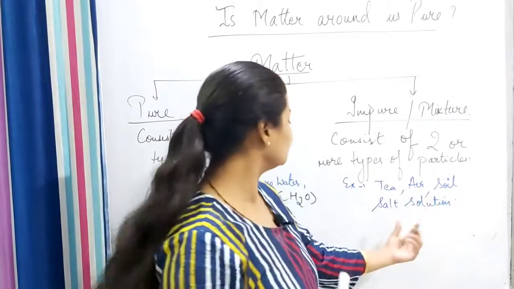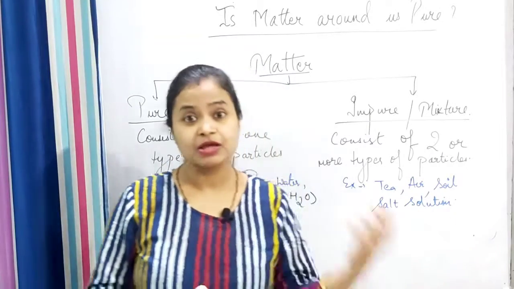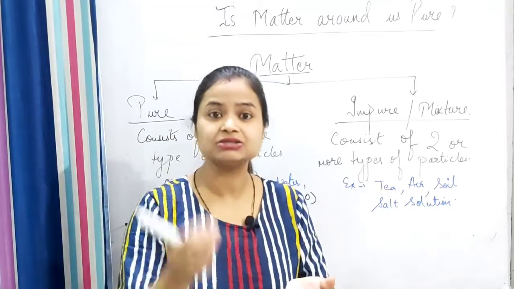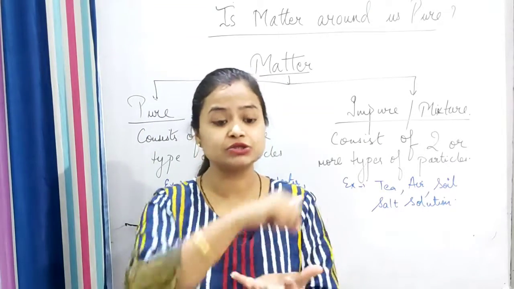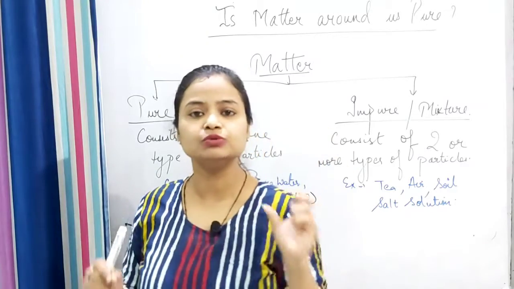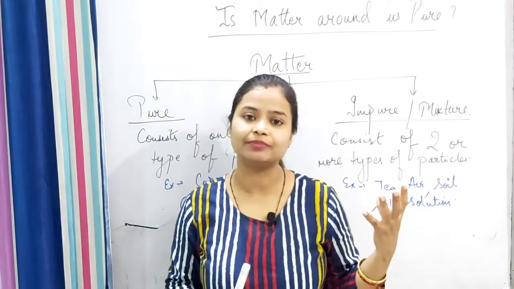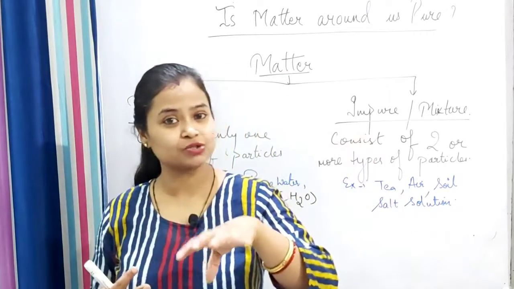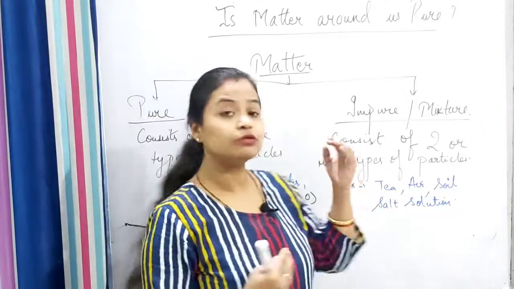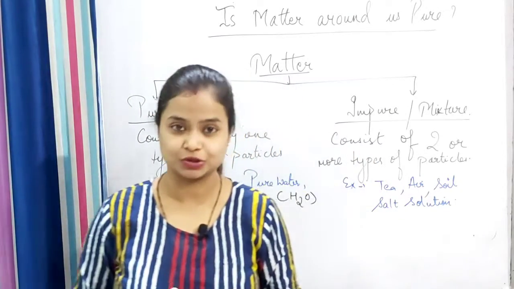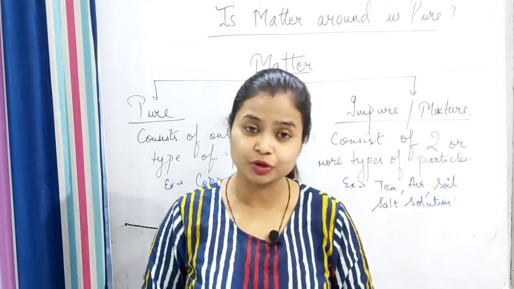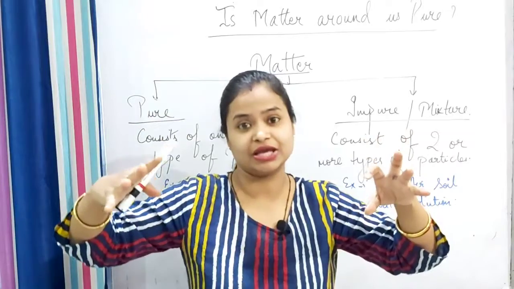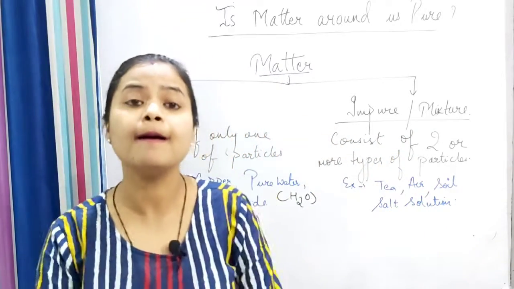Soil, already I told you. Then salt solution. Salt solution means when salt, namak, is dissolved in water. The word solution is used when we dissolve something in water. For example, sugar solution: when you dissolve sugar in water, it is called sugar solution. When you dissolve salt in water, it is called salt solution. So when we say salt solution, there are already two particles, one of salt and the other of water, isn't it? That's why it is also a mixture.